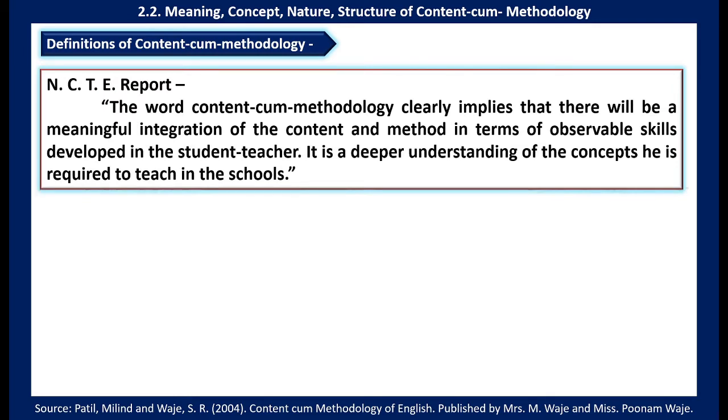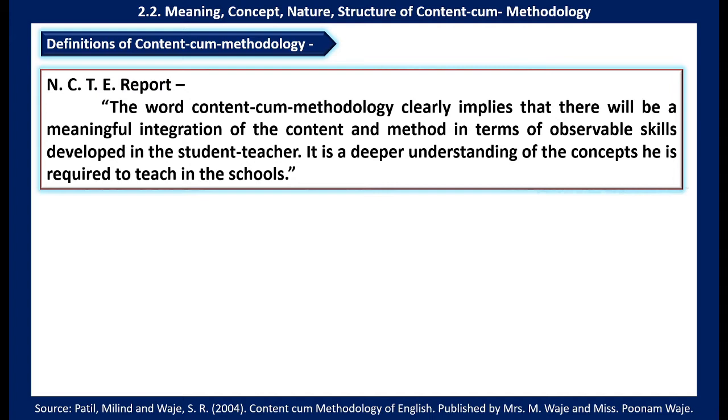We have a definition in the NCTE report. The word content cum methodology clearly implies that there will be a meaningful integration of the content and method in terms of observable skills developed in the student teacher. It is a deeper understanding of the concept he is required to teach in the schools.